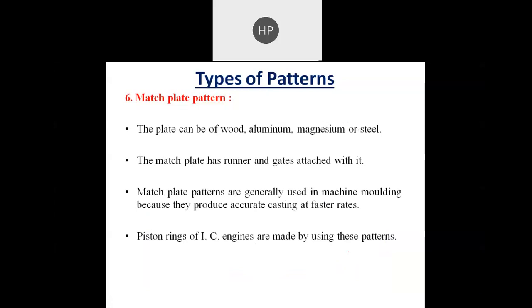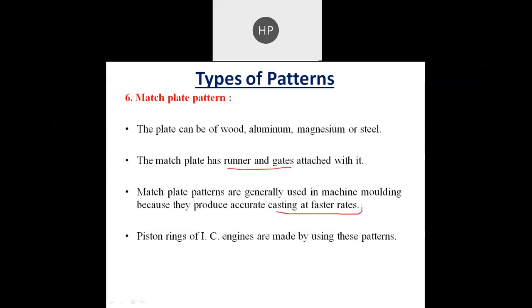This plate can be wood, aluminum, magnesium or steel. Okay, and the match plate has runner and gates attached to it, so that the time to make the runner and gate can be saved. These match plate patterns are generally used in machine molding because they produce accurate casting at a faster rate.